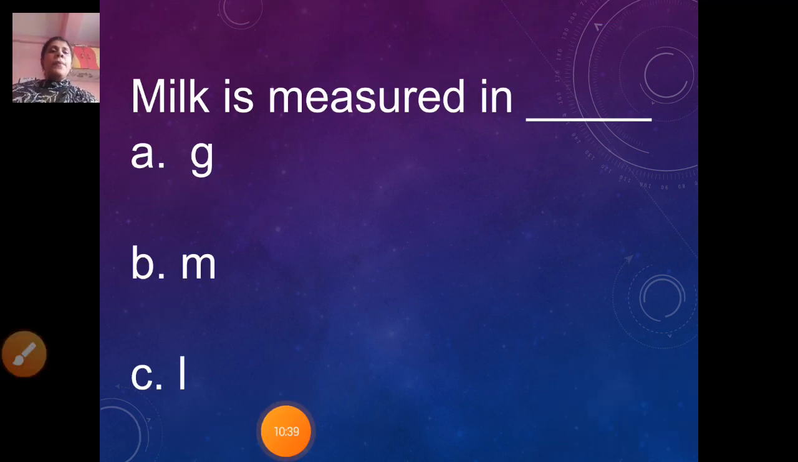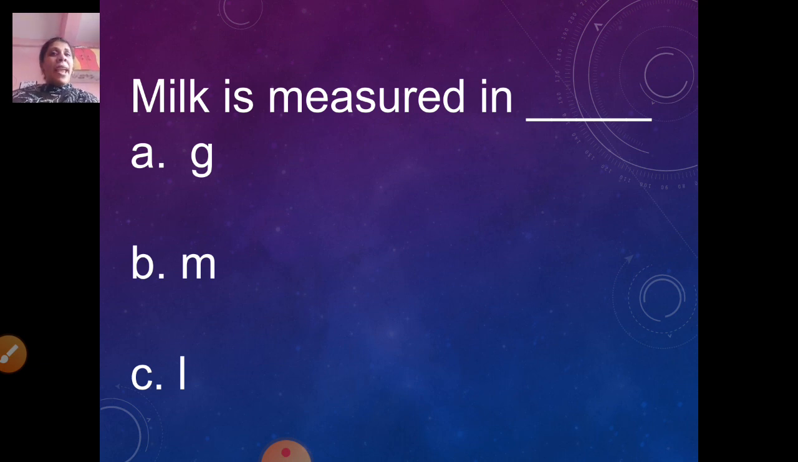Now next. Milk is measured in dash. Option A, gram. Option B, M, that is meter. Option C, L. Milk is measured in option A, G. Option B, M. Option C, L. What is G? What is the short form of grams? G. Correct.